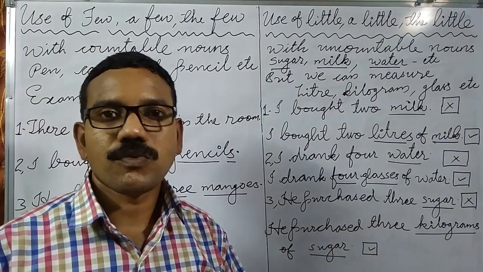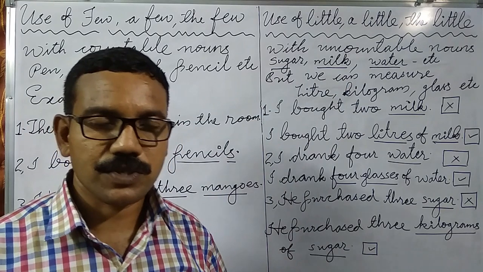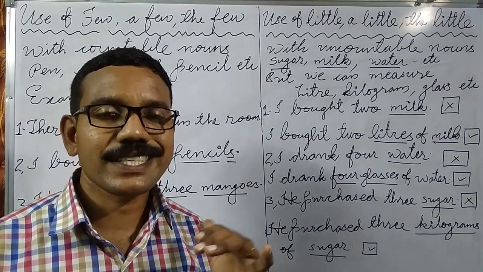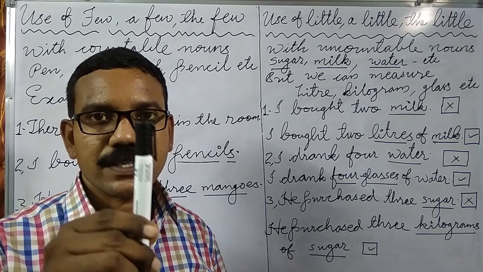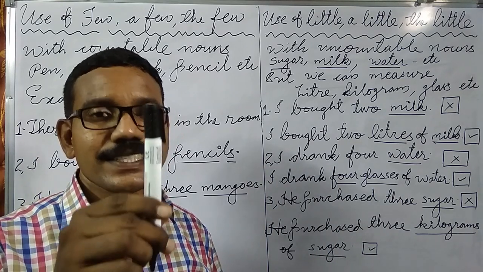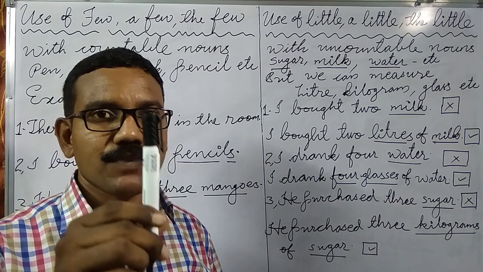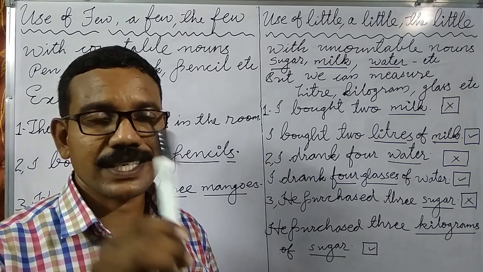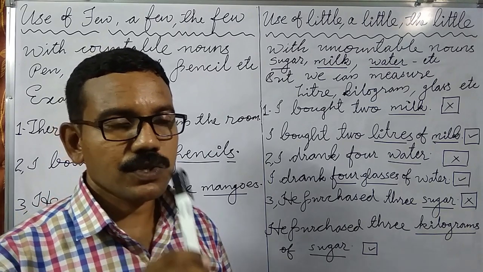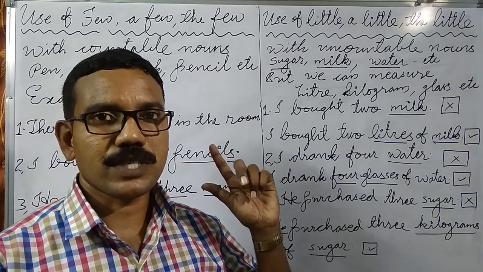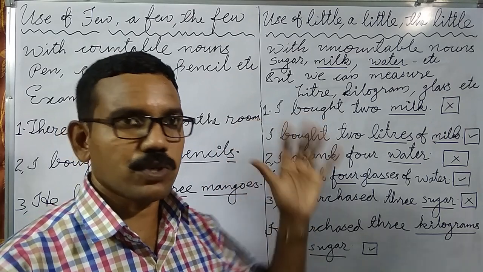Do you know what is a countable noun? And do you know what is an uncountable noun? Look at this marker. It is a countable noun. Can we count? 1 marker, 2 markers, 3 markers? Yes, definitely we can count. So look at some examples of countable nouns which I have written on the board.